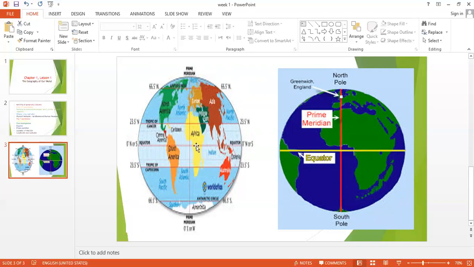Listen, guys, the oldest continents are Africa, Asia, and Europe. These 3 continents are the oldest continents. After that, they discovered North America and South America. So North America and South America are not among the oldest continents.